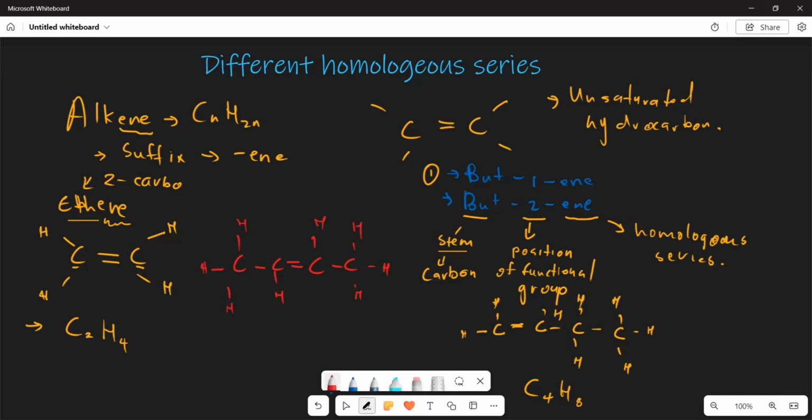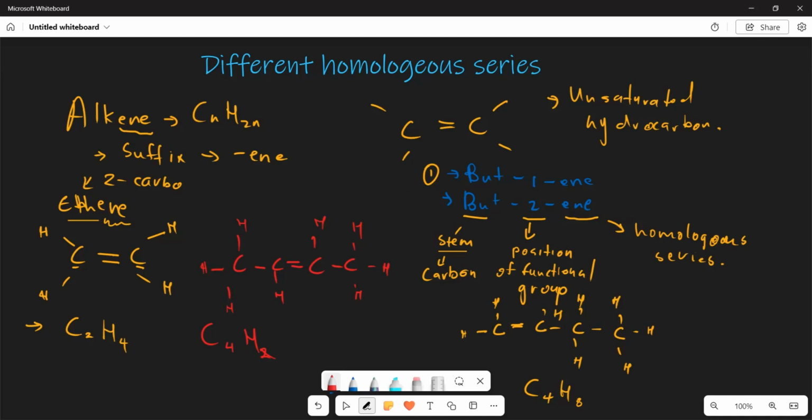And now if you calculate, this is 1, 2, 3, 4, 5, 6, 7, 8, which means if you write the general formula for this, it is going to be C4, and then H. What else are you going to have? The hydrogens are going to be 8, right? So basically, that is going to be the general formula for that.